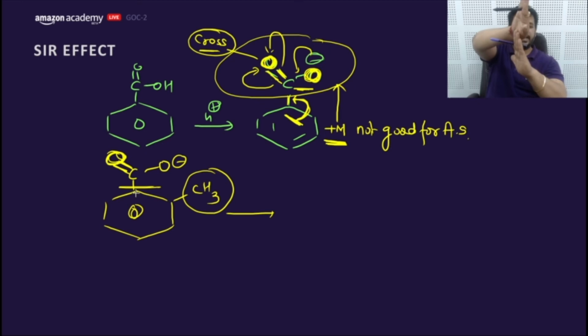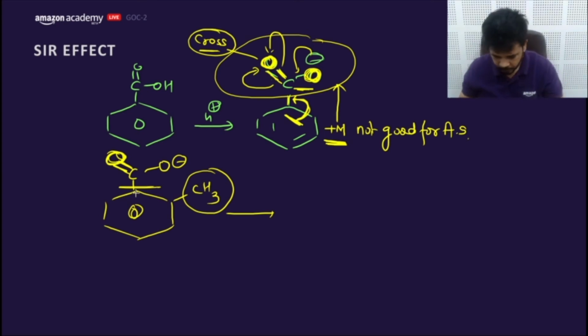Now CH3 at the ortho position will create a steric hindrance, and it will make or throw this C double bond O minus out of the plane of the benzene ring. Now the p orbitals of benzene ring and COO minus are perpendicular to each other. They cannot form a pi bond together. They can form pi bond together only when they are in the same plane. So bulky group at the ortho position throws this COO minus out of the plane of the benzene ring, which will not allow the resonance with the benzene ring.